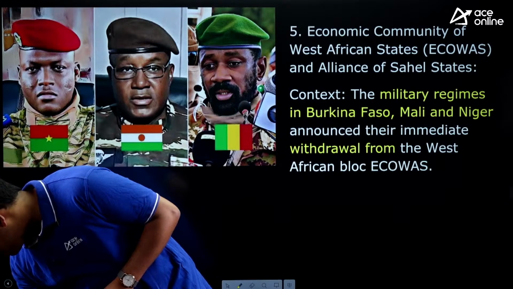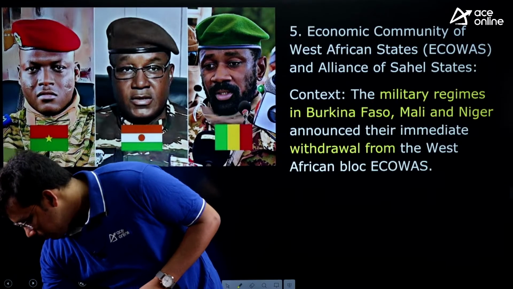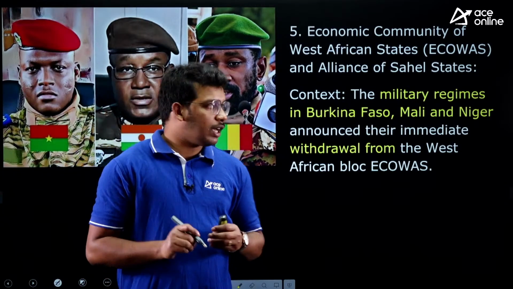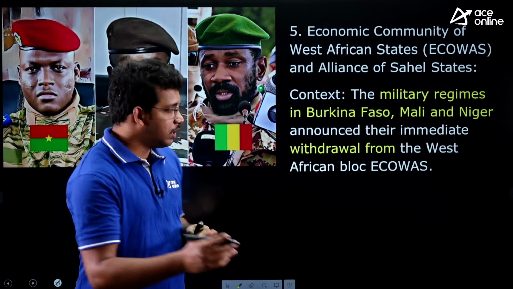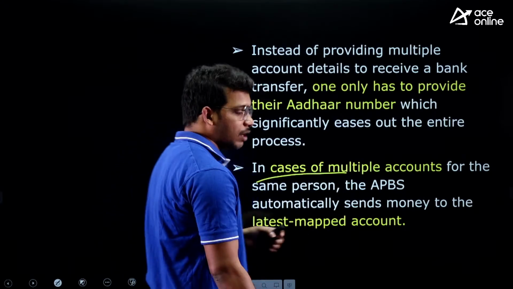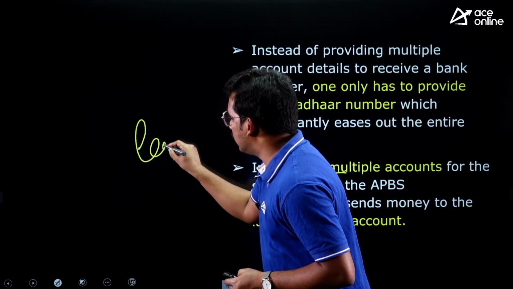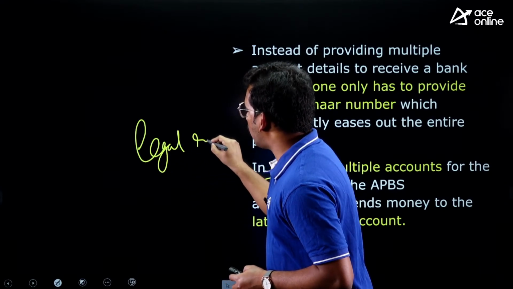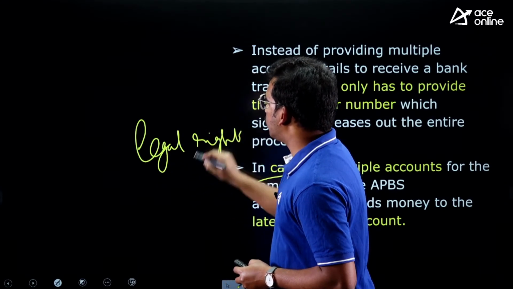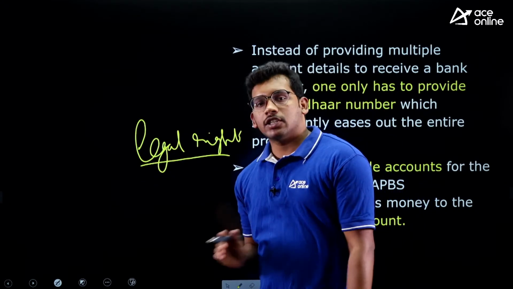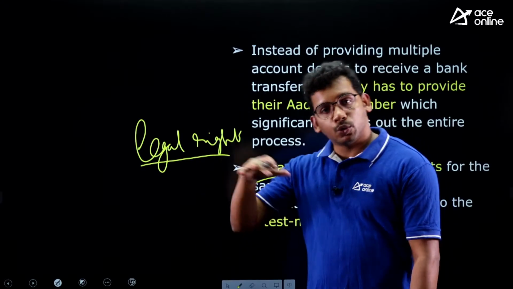Right to work will come under which article? See, right to work here is not a fundamental right. That is important to remember. It is not a fundamental right or any right under the constitution. It is a legal right. Legal right means guaranteed through a Parliament Act. Here, legal right is the right generated through the Act.